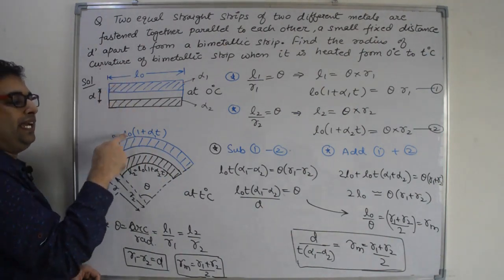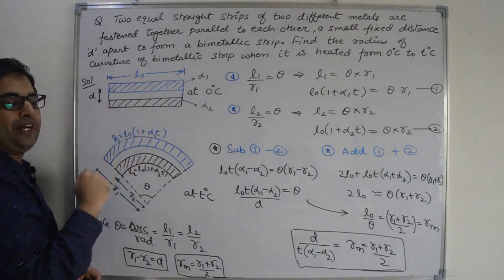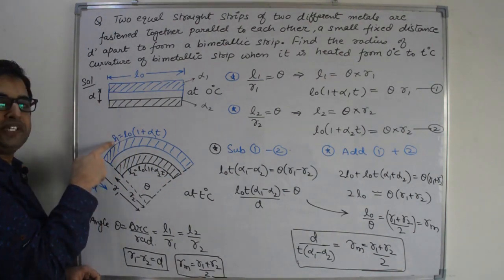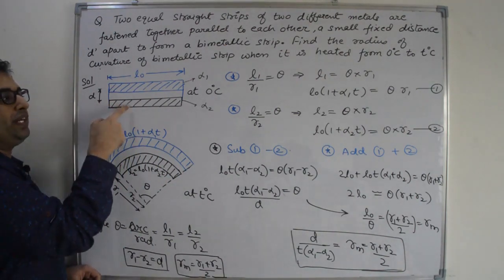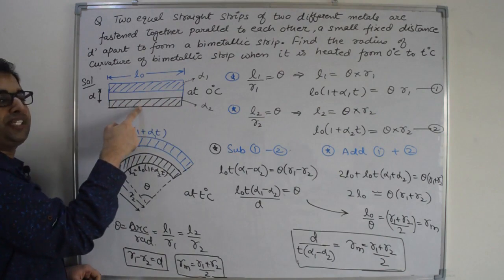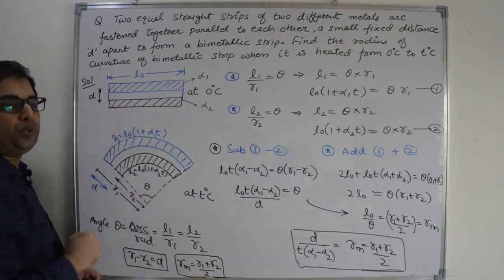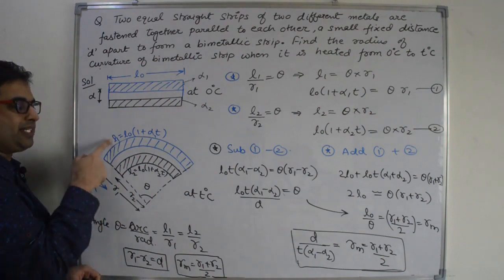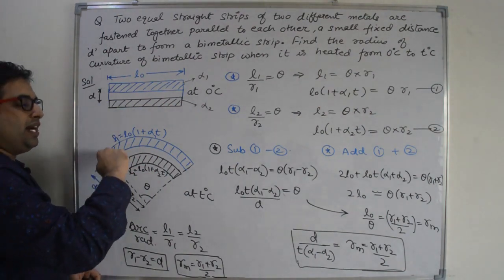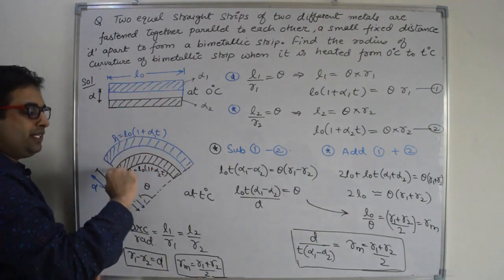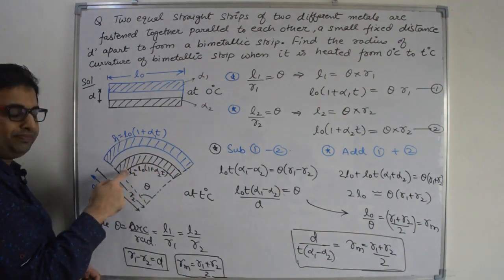It is L0 into 1 plus alpha 1 into T with expansion, right? And what is the length of this second strip? It is L0 into 1 plus alpha 2 into T, right? This is L1 and this is L2. This is the arc length of the first strip. This is the arc length of the second strip.